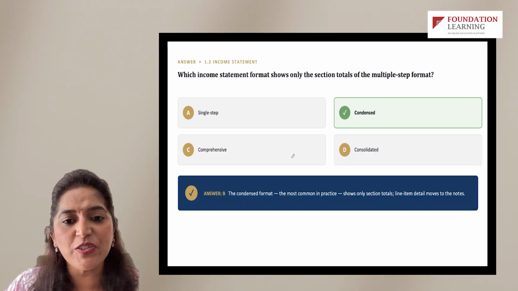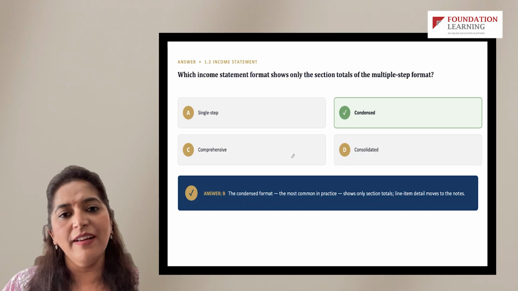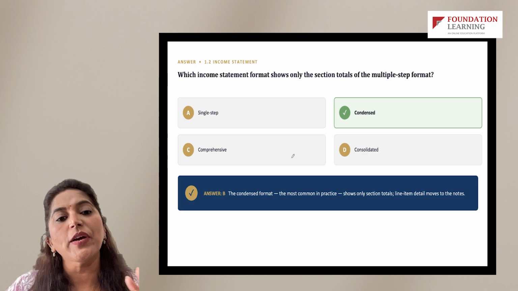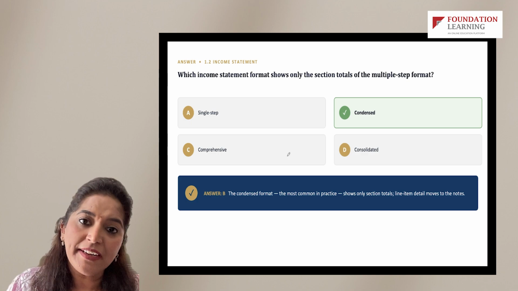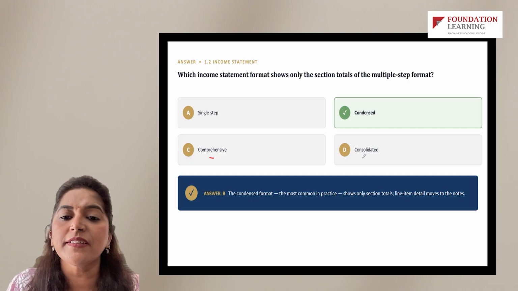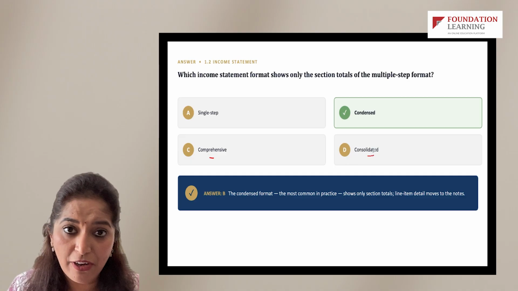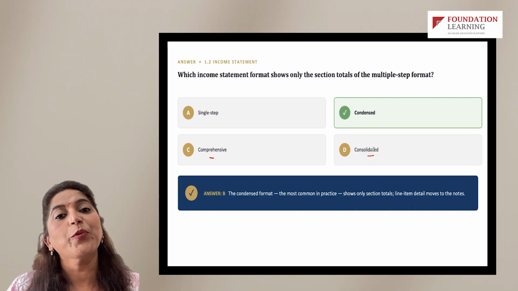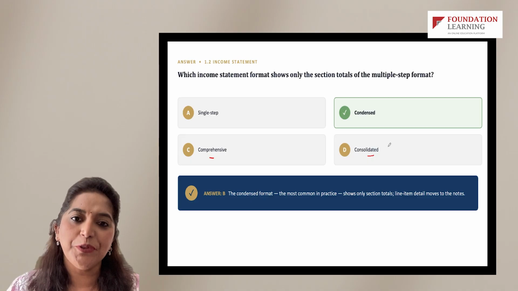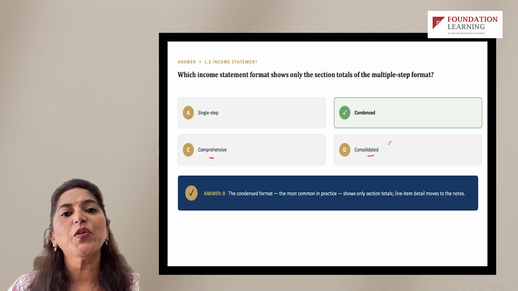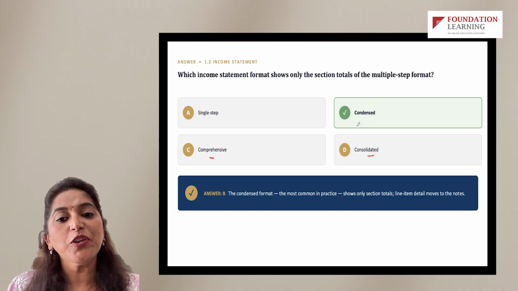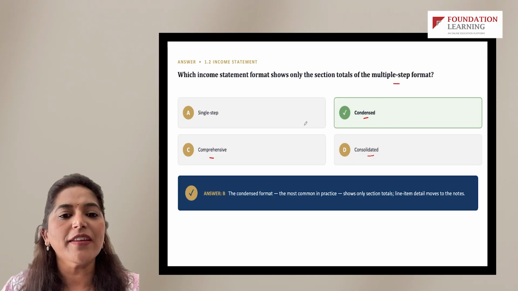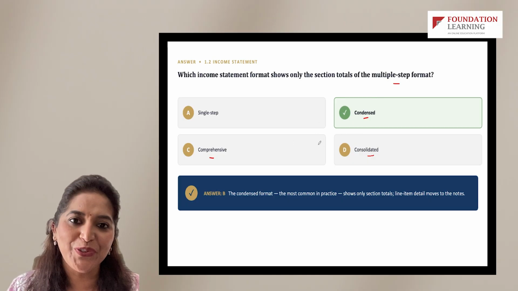And this is what the examination will do. Though this is a very simple question, not a twisted question, the idea in taking this question is for you to understand that at the examination, you will come across certain terms which you might not have heard of or which might not be relevant at all for the topic we are discussing. But the questions throw these terms at you to confuse you, right? As you practice more, you will understand that you need to be very sure of the question and what the answer is. Because if you are not, then the MCQ will make sure to confuse you, right?